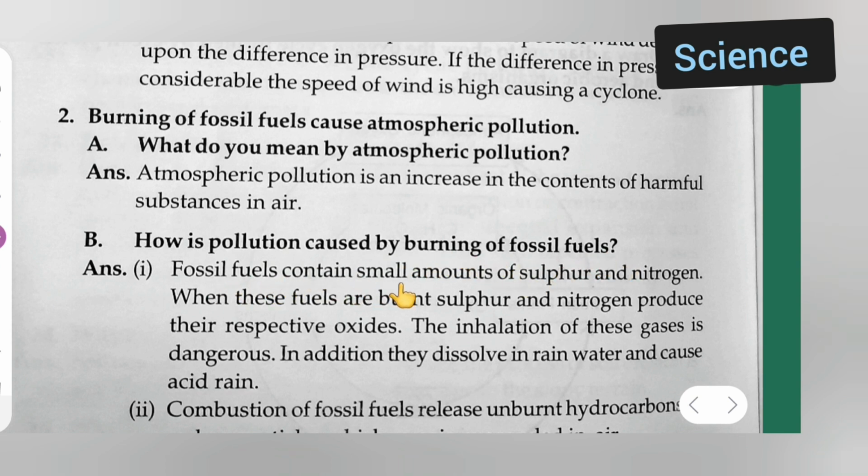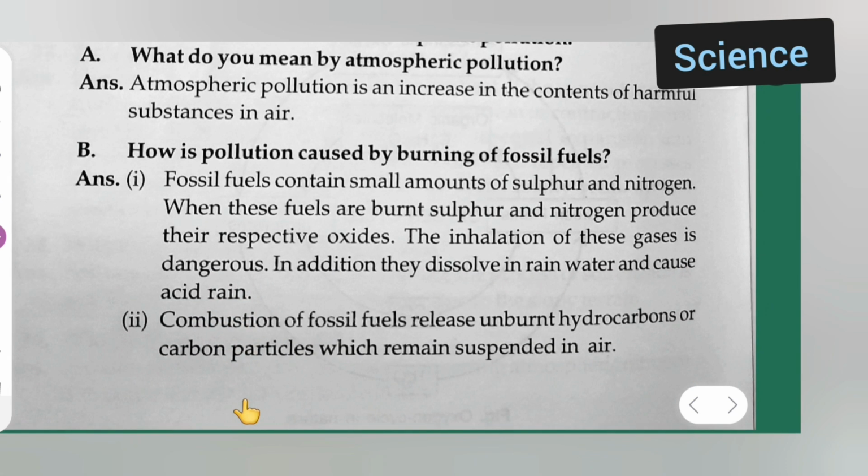Fossil fuels contain small amounts of sulfur and nitrogen. When these fuels are burnt, sulfur and nitrogen produce their respective oxides. The inhalation of these gases is dangerous. In addition, they dissolve in rainwater and cause acid rain. Next, the second point is: combustion of fossil fuel releases unburnt hydrocarbons or carbon particles which remain suspended in air.